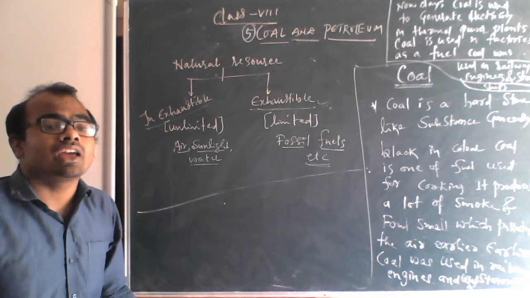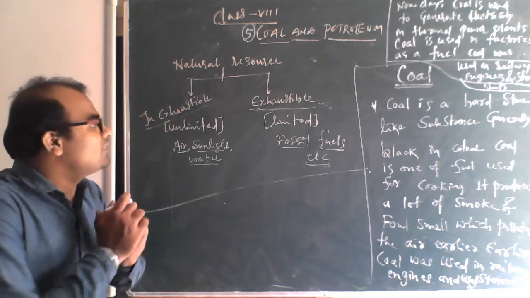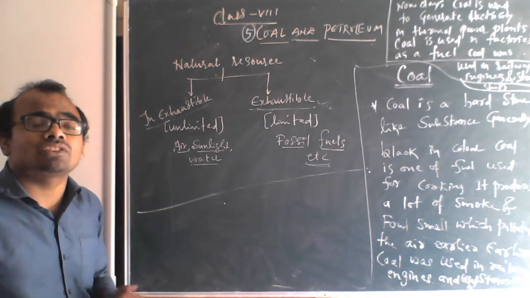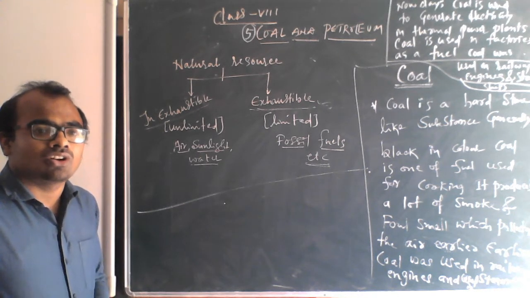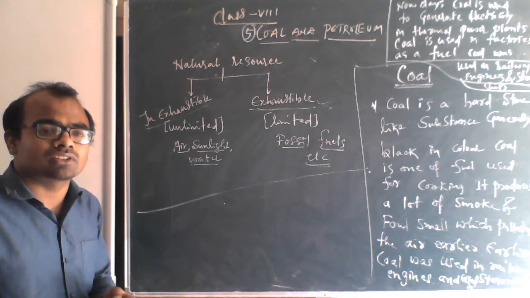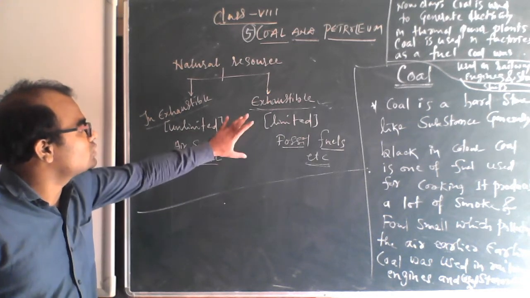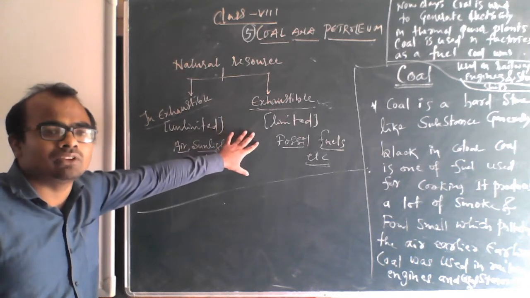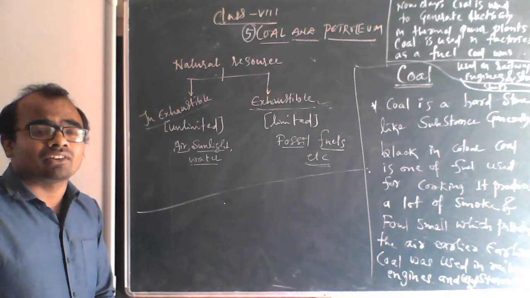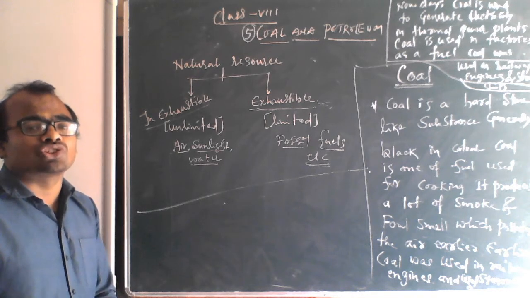Now exhaustible means one day they will finish. They can be used only once. All the fossil fuels are exhaustible: coal, petroleum, these all are fossil fuels. If you keep using petroleum in a similar way, after maybe 100 years, 200 years or maybe 500 years, it will finish off.